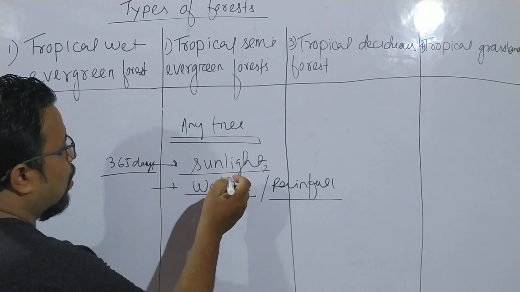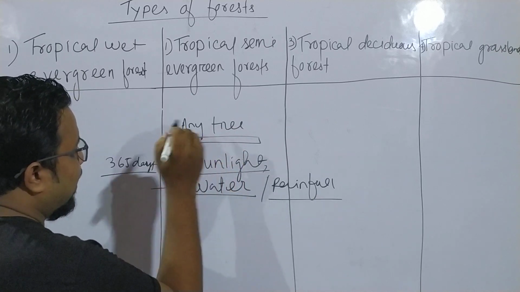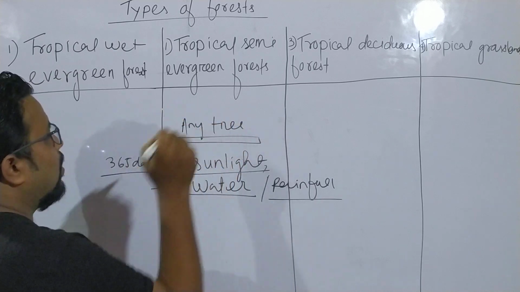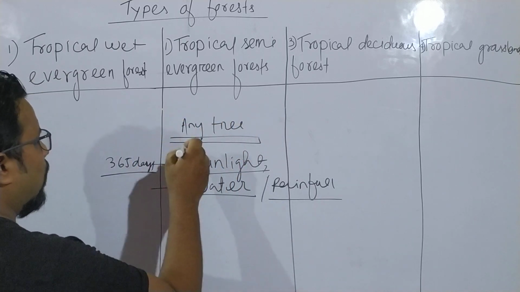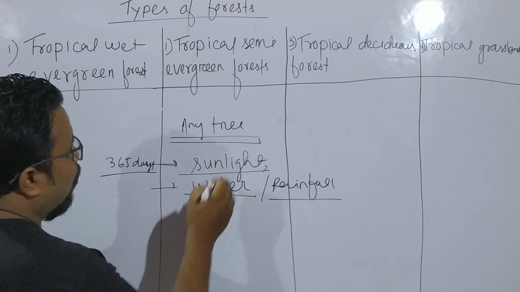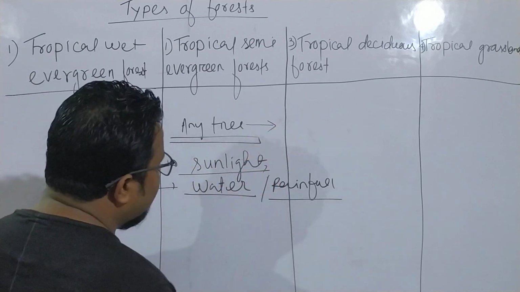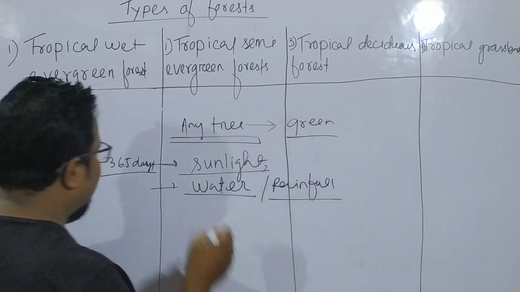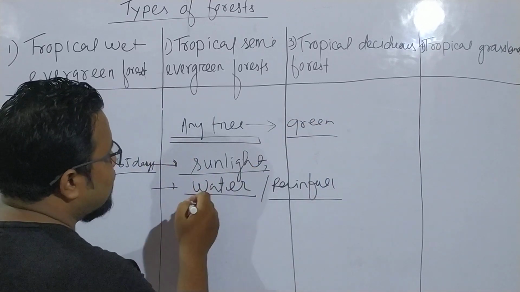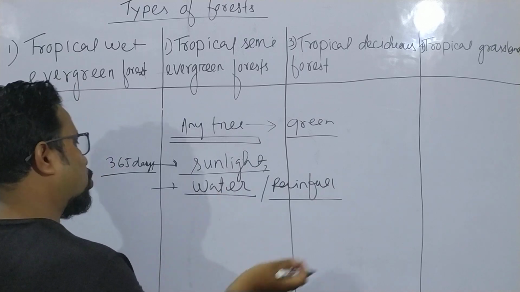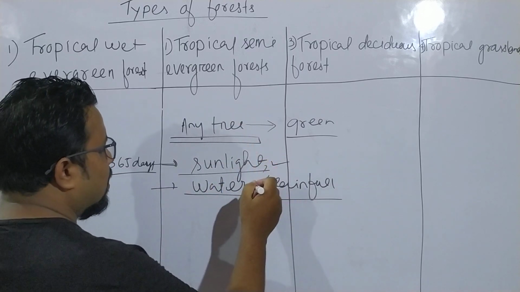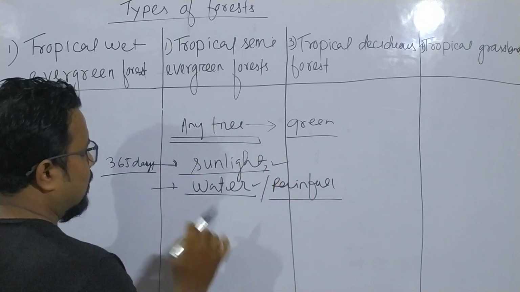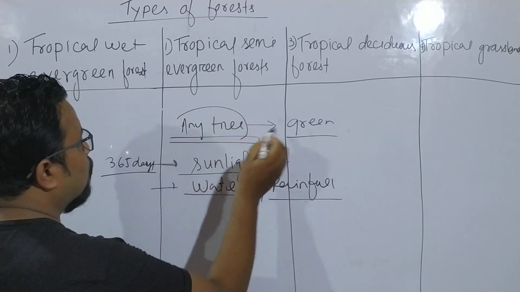If the tree gets sunlight and water for the whole year, then what happens? The tree will remain green throughout the year.